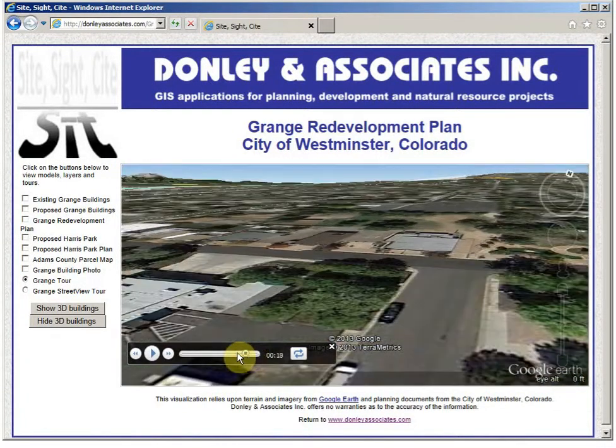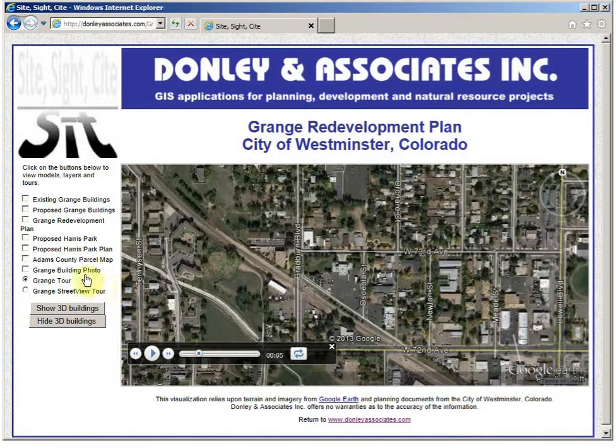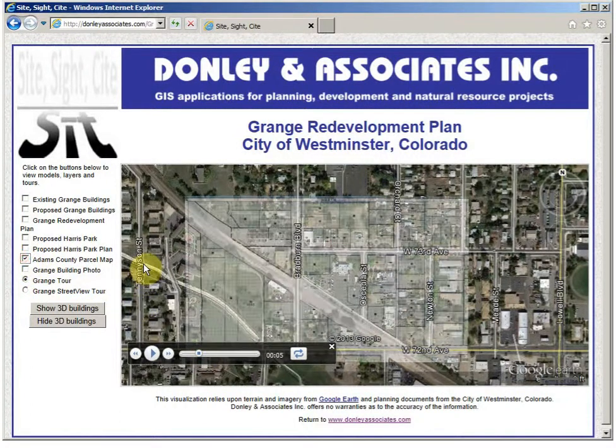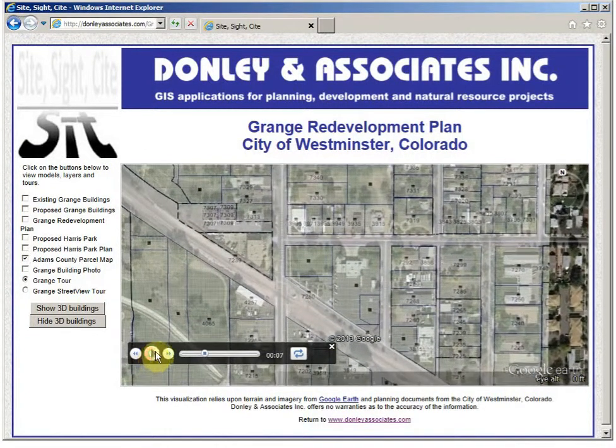Let's back out again. And there is a parcel map. This identifies ownership parcels located in the redevelopment area. These might be useful in identifying actual owners and determining how the redevelopment might occur.